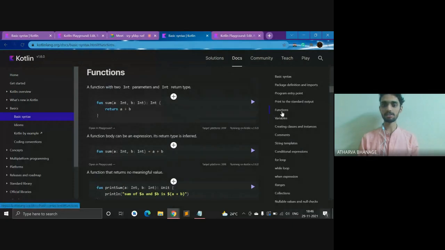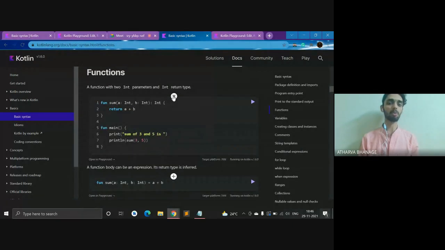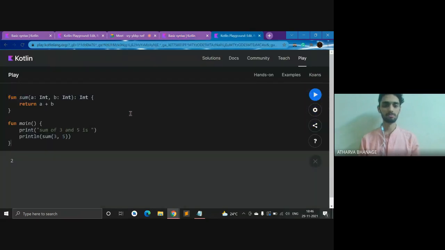So let us understand this in terms of coding, what it is. This is code for how to do a summation of two numbers, right? All right.